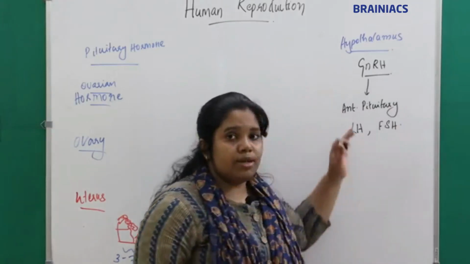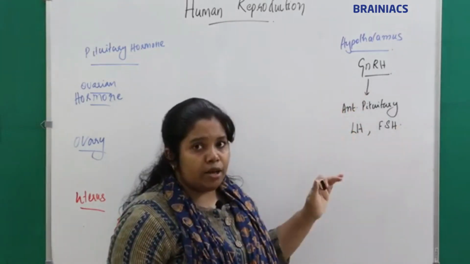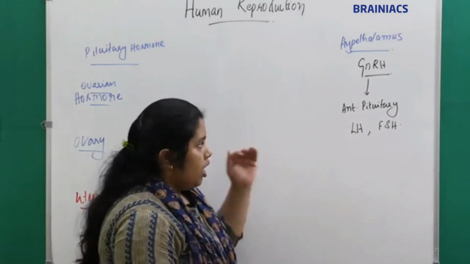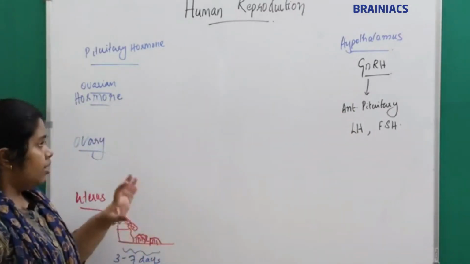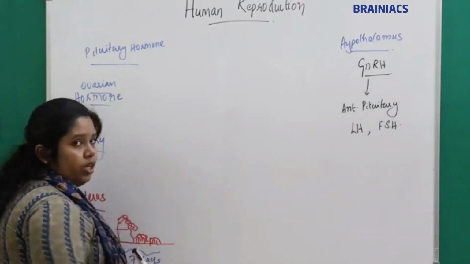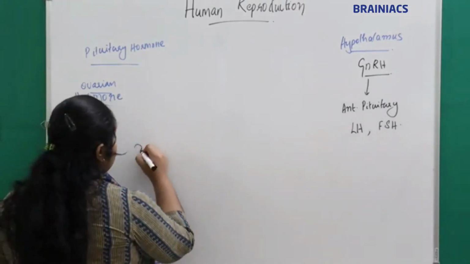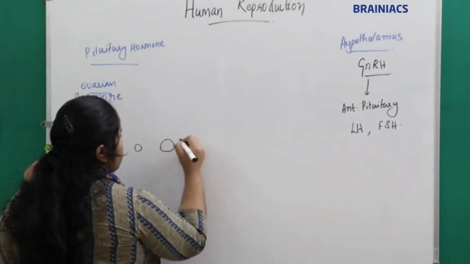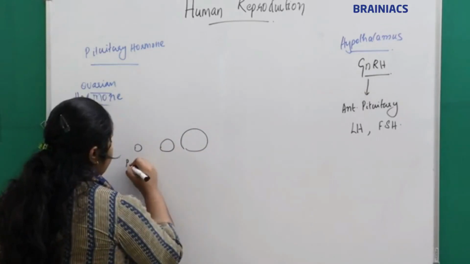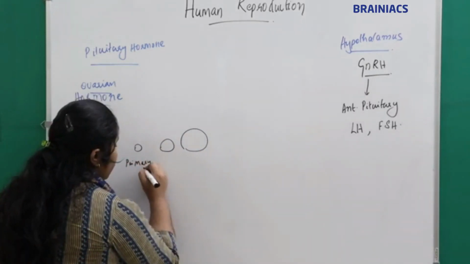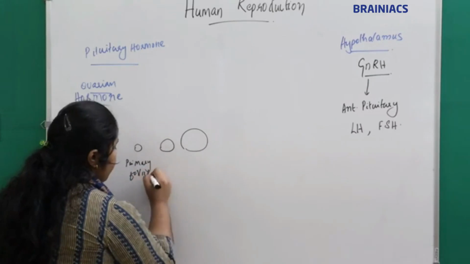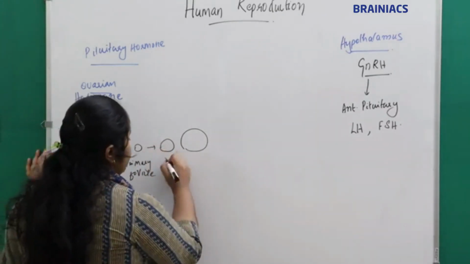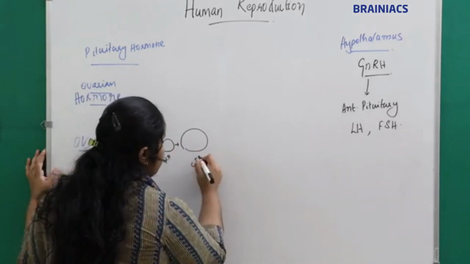So the GnRH will stimulate the anterior pituitary to secrete LH and FSH. Where will this LH and FSH act? They will act at our ovary, so that the primary follicle starts to develop to form the secondary follicle, which forms the tertiary follicle.